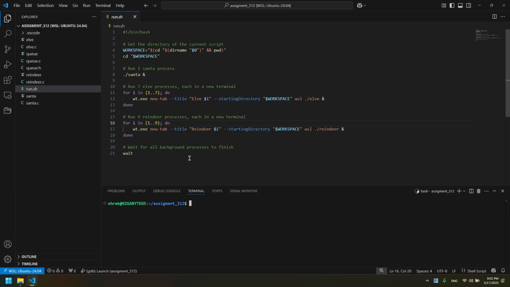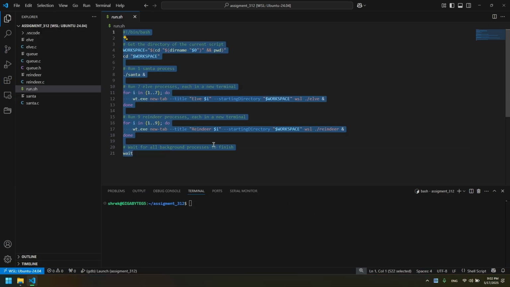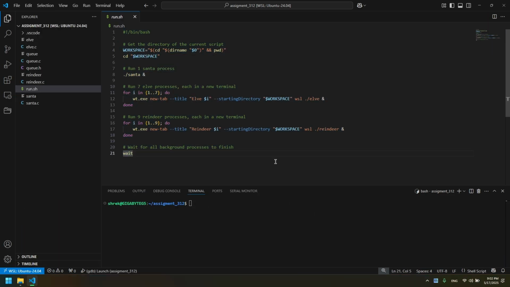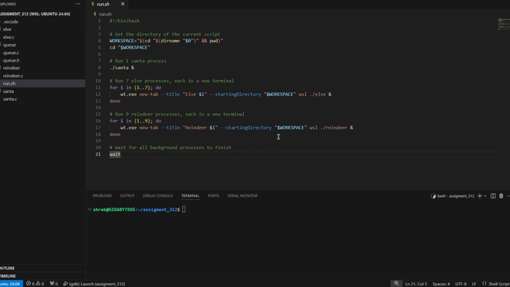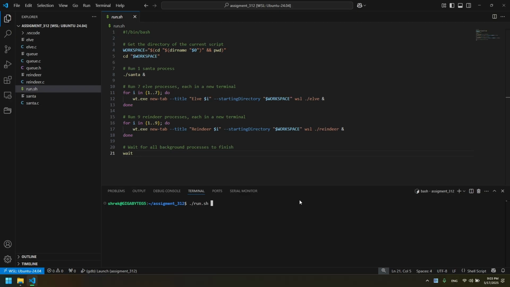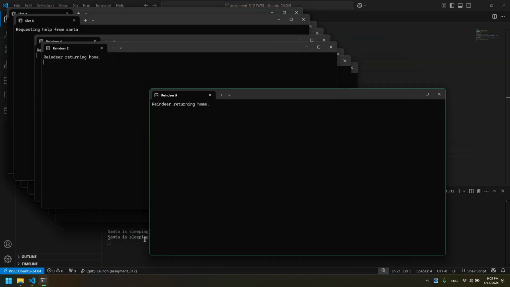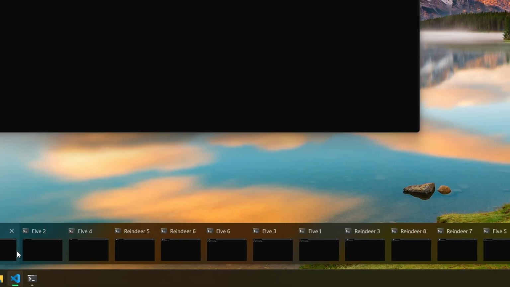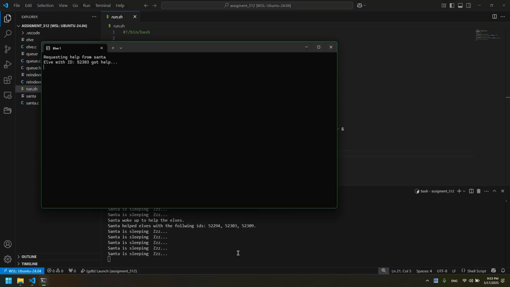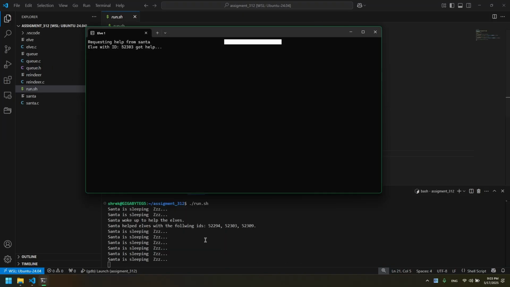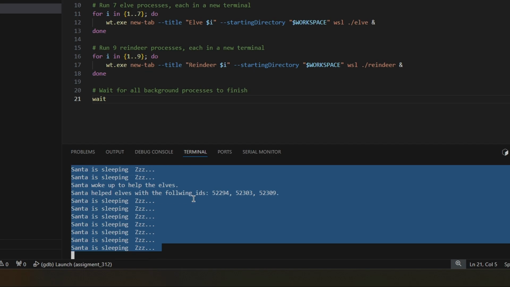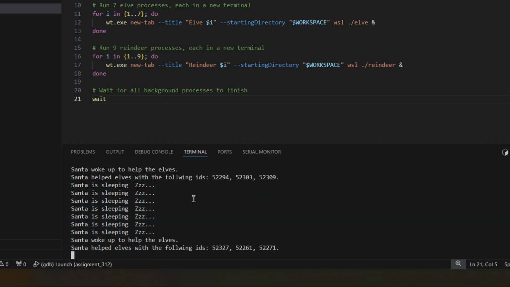It's finally working. We have the script right here that is going to run everything we need, and like a billion terminals are going to show up. So don't worry, it's not a virus, everything's under control. And if you want to see the chaos that is about to generate, I don't know, it's always funny to see this. However, it's working. If you want to track whatever Santa is doing, just go there, and the output is right here within VS Code. I think this is the most optimal way to do it.